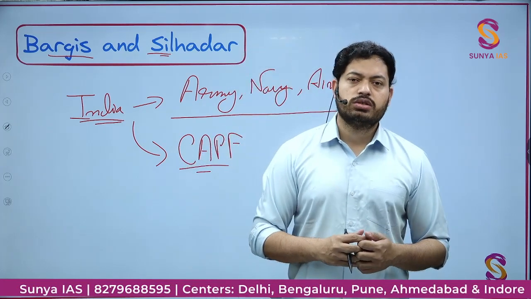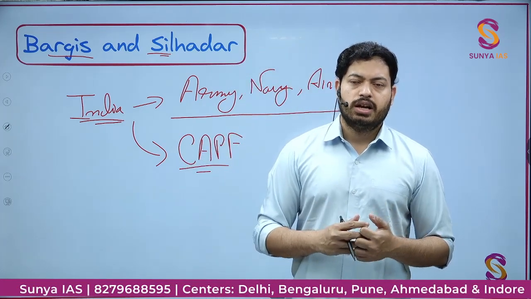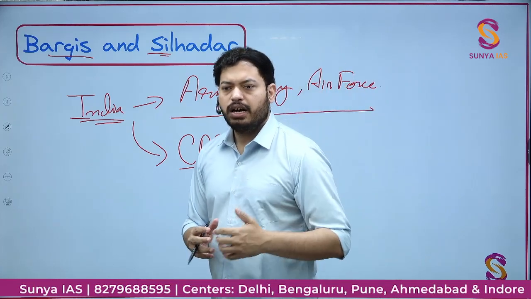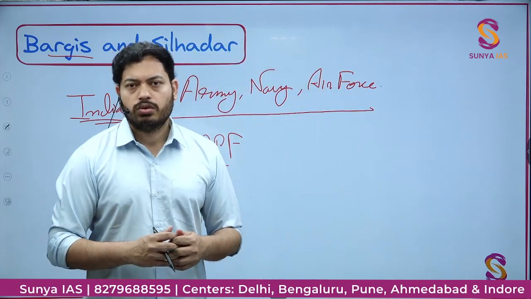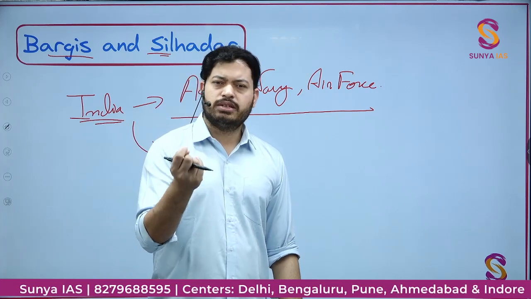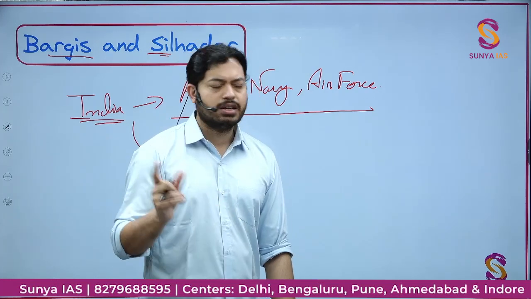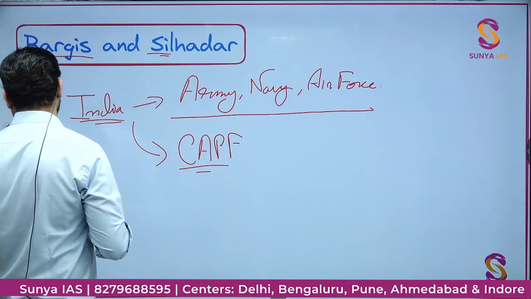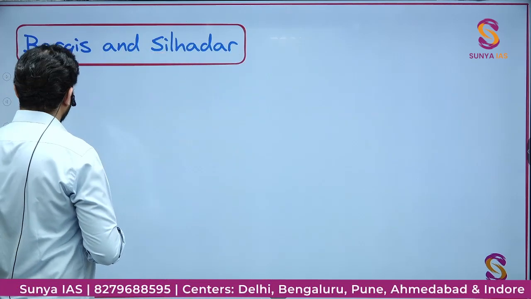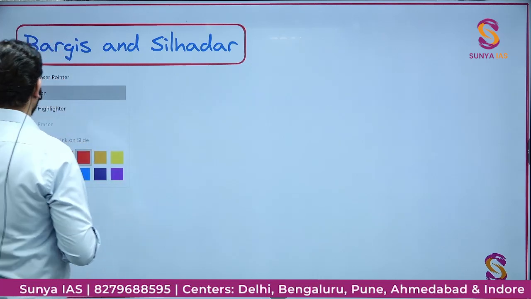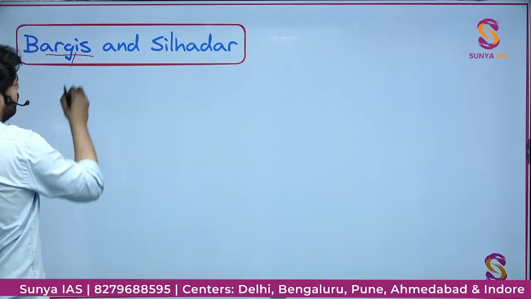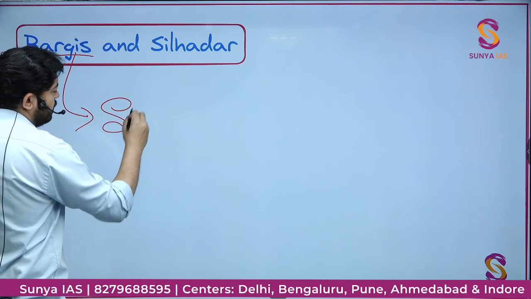It's really costly to maintain equality, and therefore there are gradations in the armed forces also. Fine. So that is a very simple definition. There is the issue of money. That's as simple as that. The same issue was there with the Bargis and the Silhedars also. So you will see here, Bargis were the standing army of the Maratha Empire.